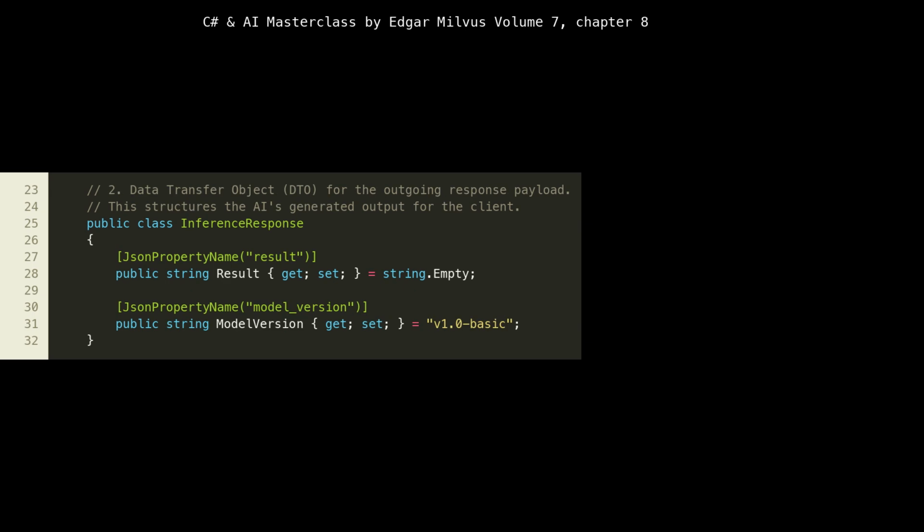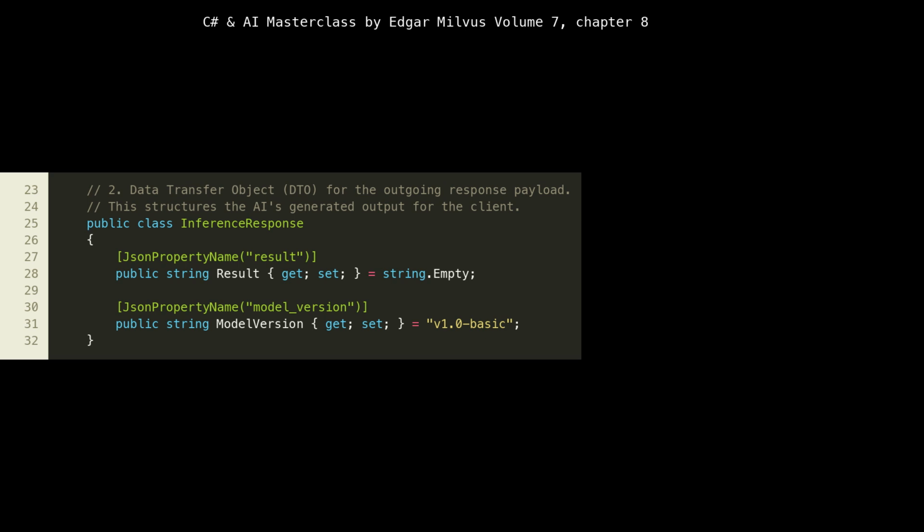Similarly, at lines 23 to 32, InferenceResponse is another DTO, but this one defines the structure of the data our AI service will send back to the client. It includes a Result, line 28, to hold the AI's generated output and ModelVersion, line 31, which is a useful piece of metadata for clients to understand which version of the model processed their request. This is particularly important in cloud-native environments where multiple versions of a service might be running simultaneously, e.g., A/B testing, canary deployments. Providing this version information helps in debugging and ensures clients know what to expect.